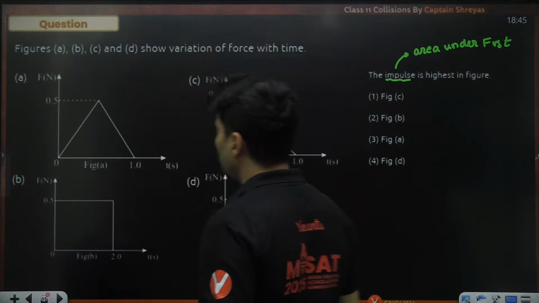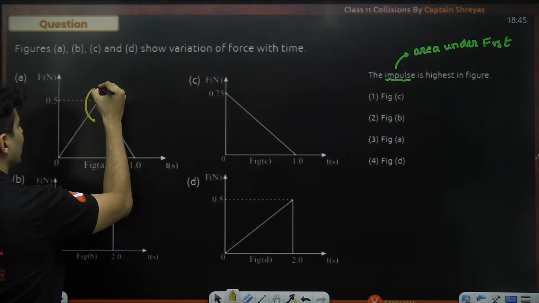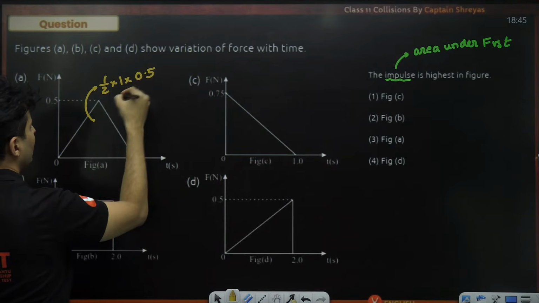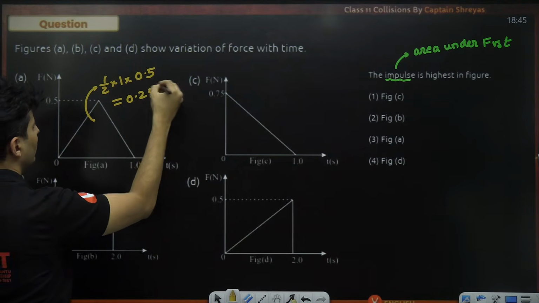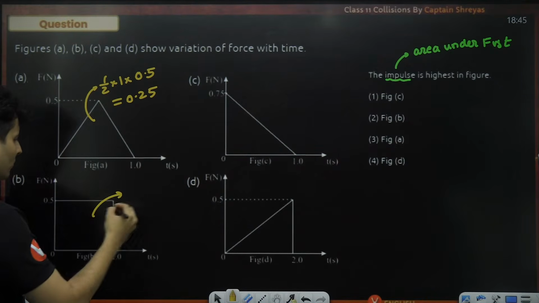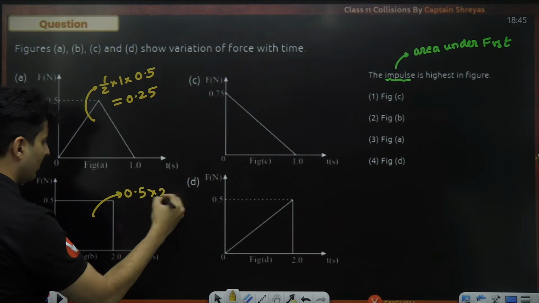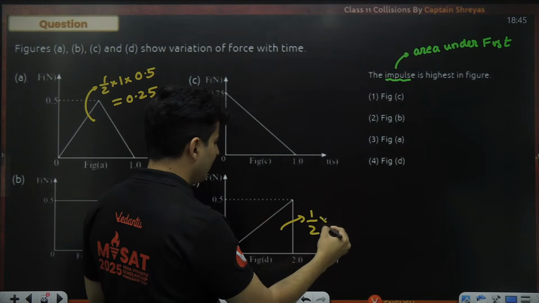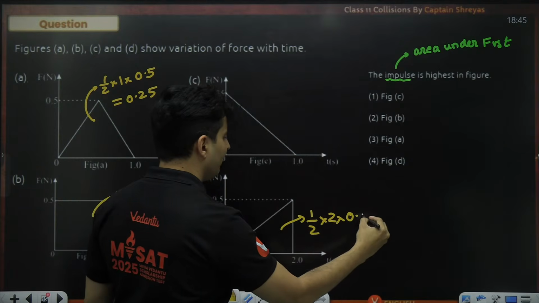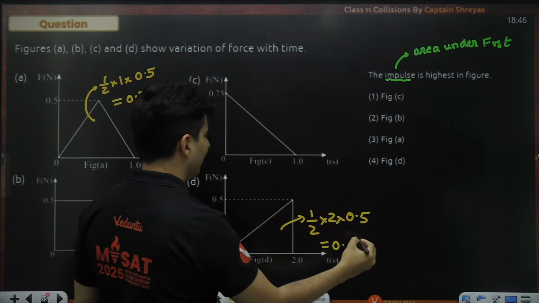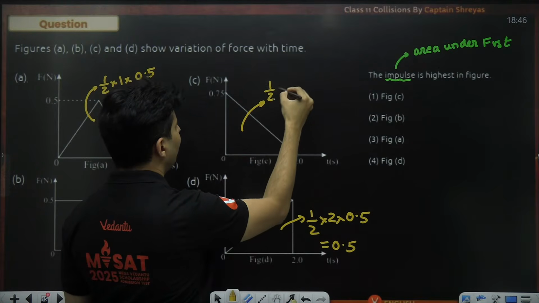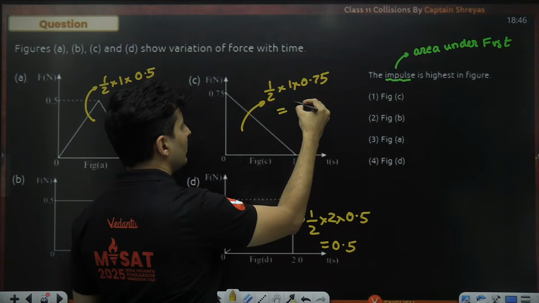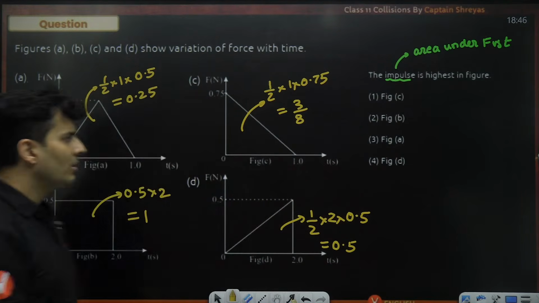So let's try to figure it out one by one. What is the area over here? Half base into height, which is 0.5, and half is also 0.5, so this will become 0.25. Here, base into height, 0.5 multiplied by 2, which is just 1. Here, it's a triangle, half, base is 2, height is 0.5, the 2s cancel, so it will just become 0.5. Here, half, base is 1 into 0.75, that is 3 by 4, so it will become 3 by 8 basically.